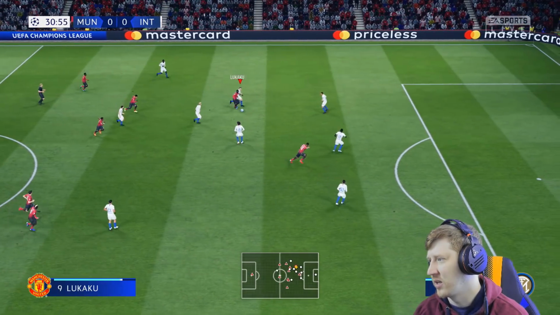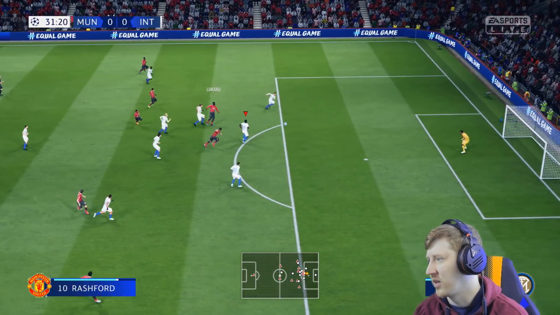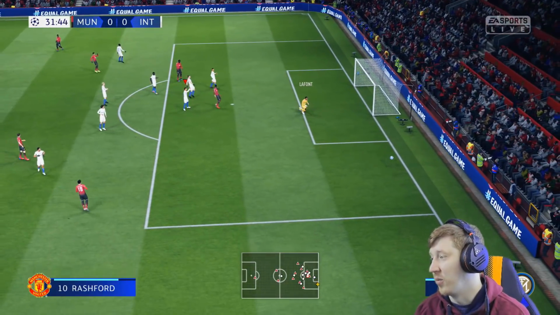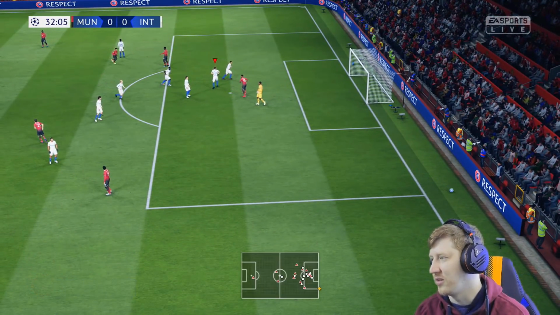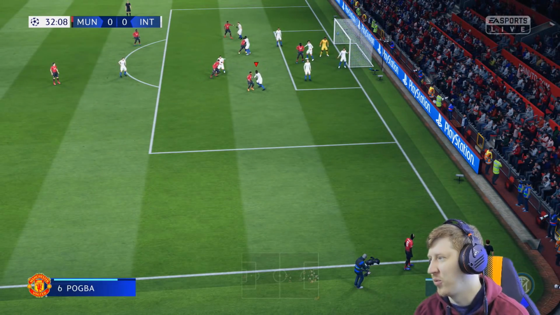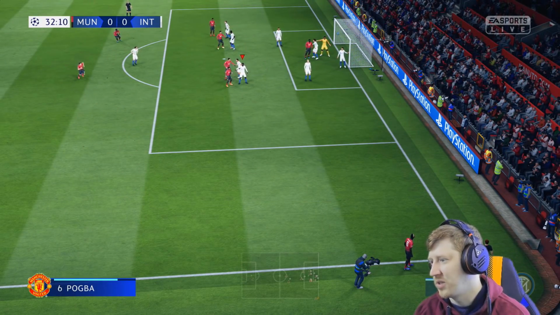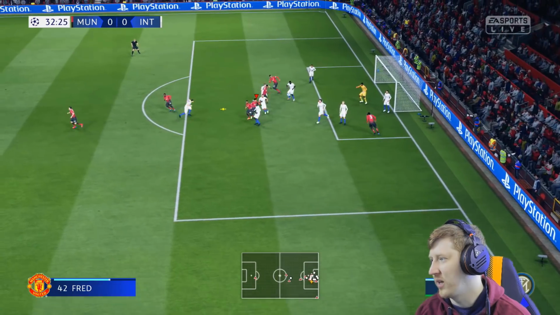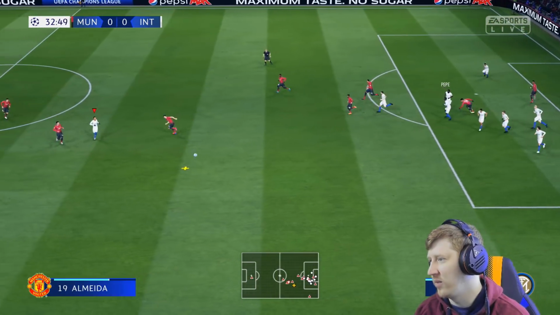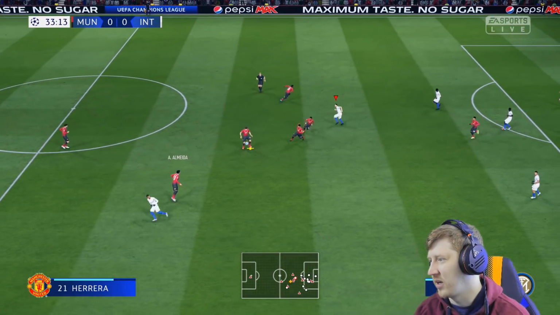Lingard forward there to Lukaku. Into Rashford. Lukaku, that's decent from Romelu Lukaku. Lafont drawn into the save. Cross will come in from Paul Pogba here. And we'll see if we can get rid of it. Hopefully we can. Up we go. Pepe nods away well. Try and get there with Lautaro, but can't.